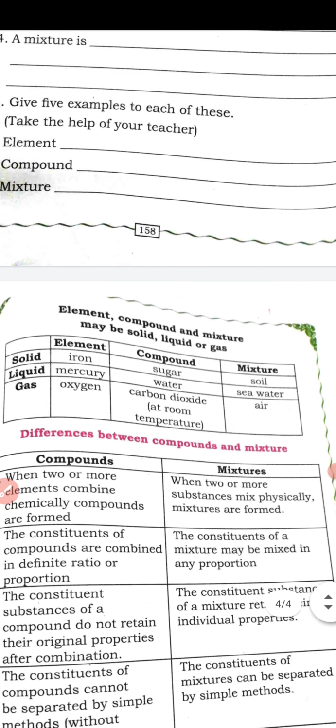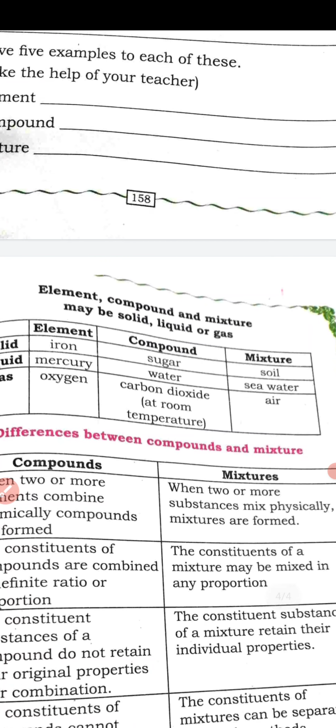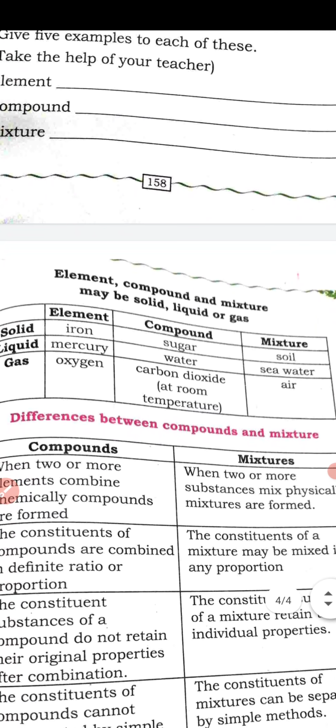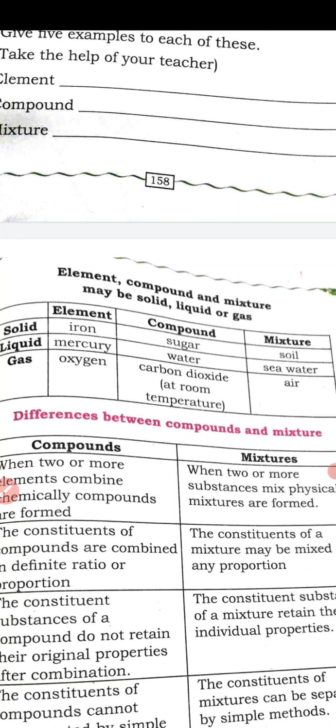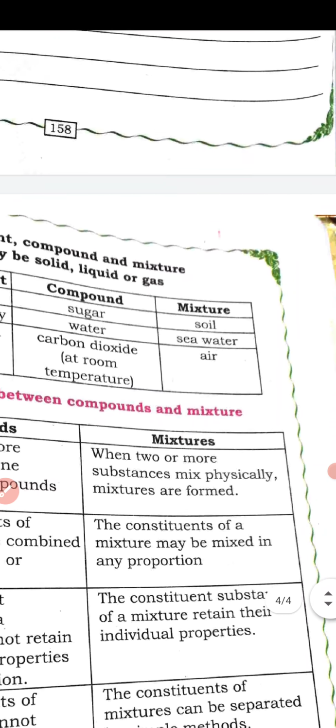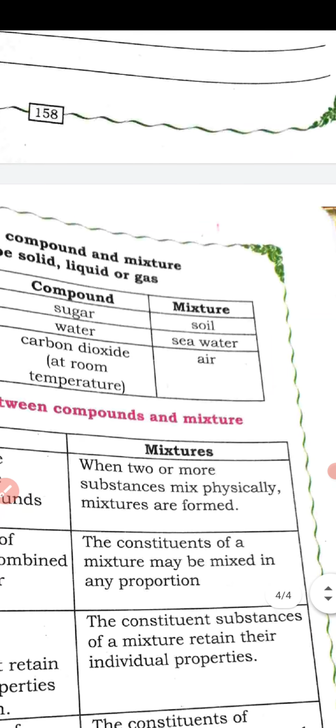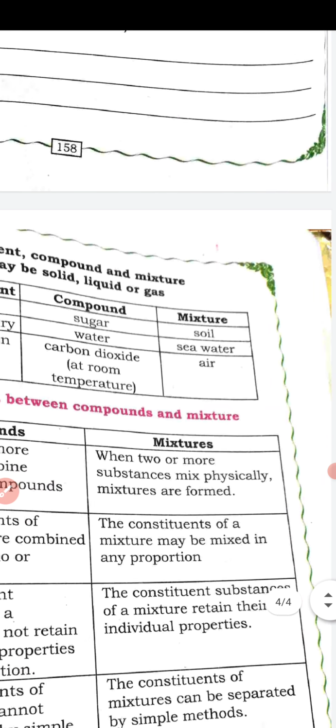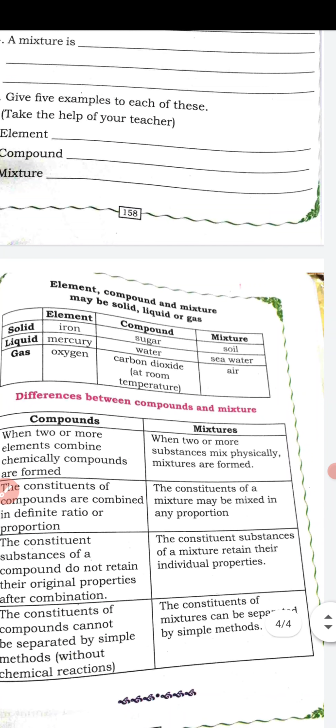Next, we'll study about the elements, compounds and mixtures. Some examples are given. Solid form of element is iron, liquid form of element is mercury, and gaseous is oxygen. Solid compound is sugar, liquid compound is water, and gaseous compound example is carbon dioxide. Mixtures: solid mixture is soil, liquid is seawater, and gaseous is air.